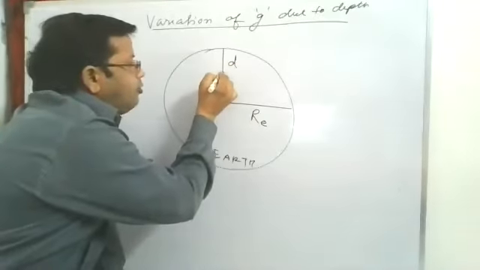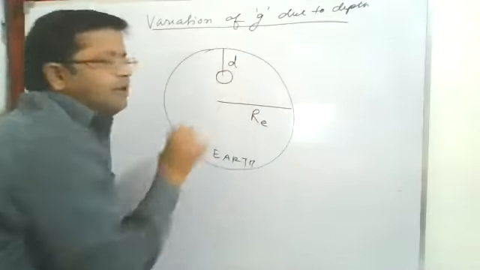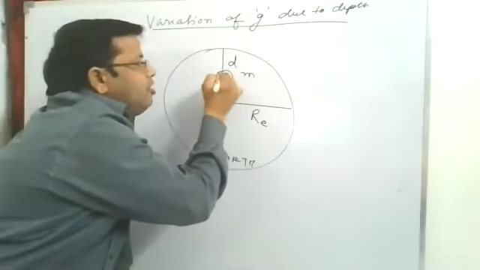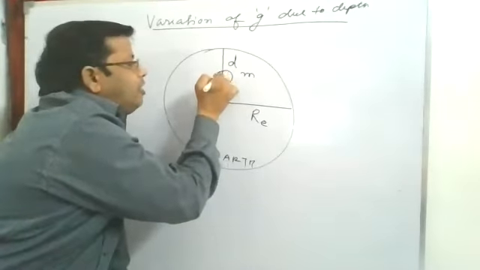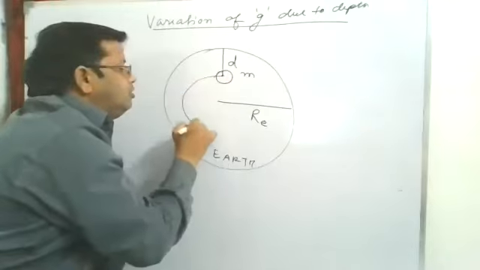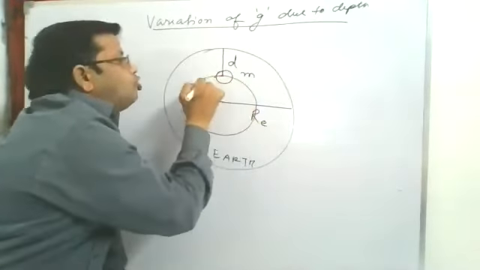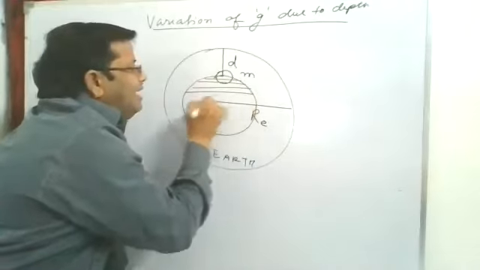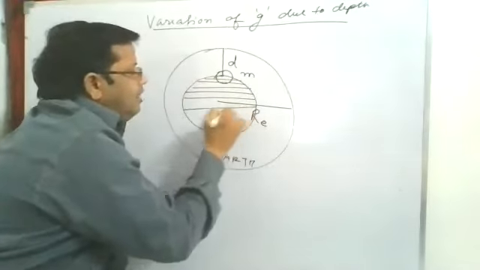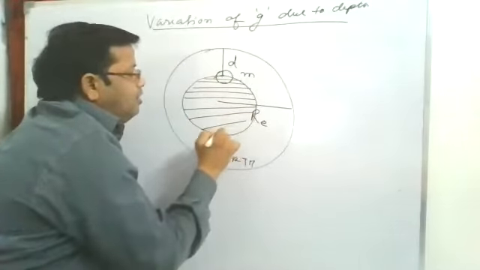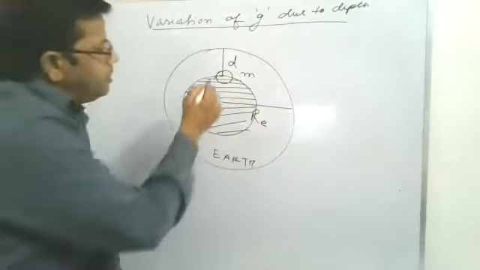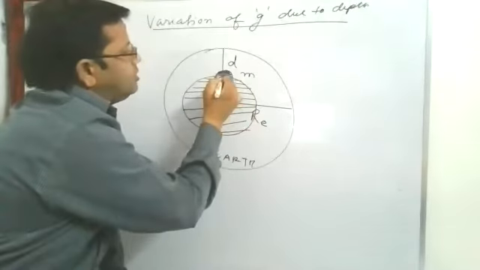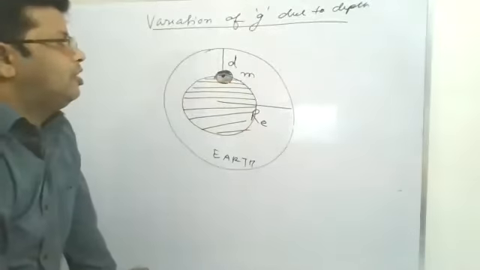Then if you take any mass here inside the earth, if you keep this mass here, then inside this sphere, this is the shaded portion of the earth which lies inside depth D. Here this is mass M, and this is the center of the earth.